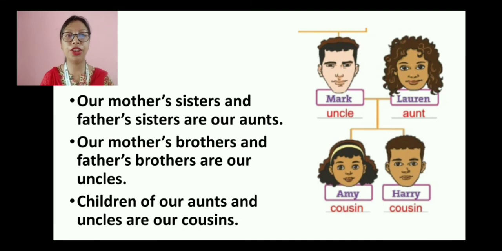Then we have children of our aunts and uncles are our cousins. So cousins are related to our aunt and uncle. It can be a cousin sister, it can be a cousin brother. But siblings are totally different. They are our own brothers and sisters. So these are the relations of the family members with whom we live together. I hope you have understood the relationships.